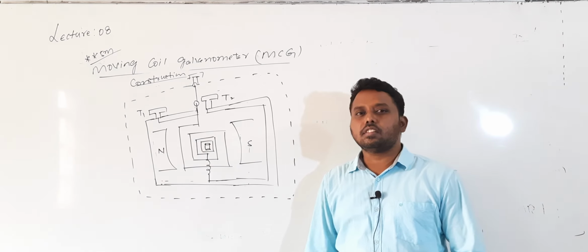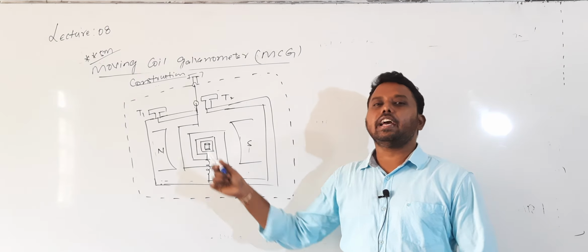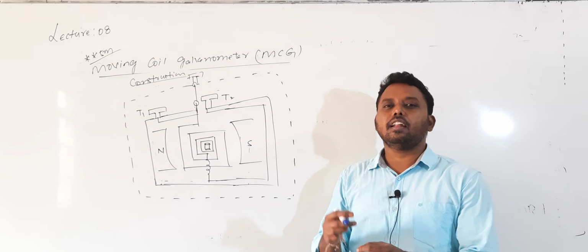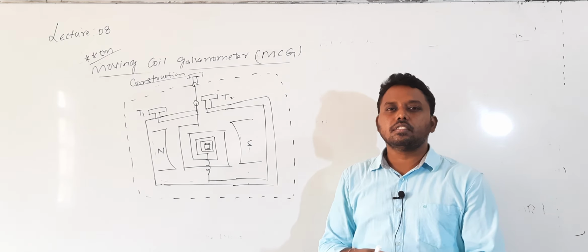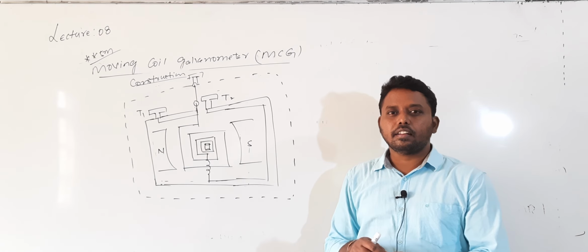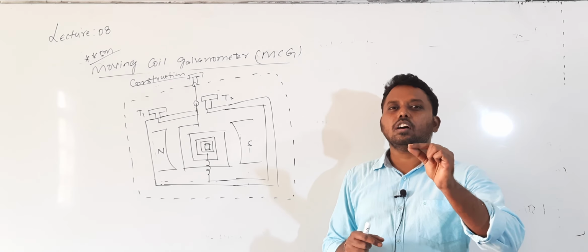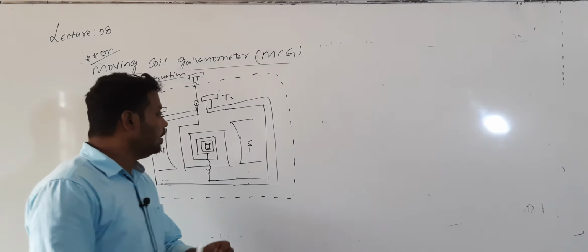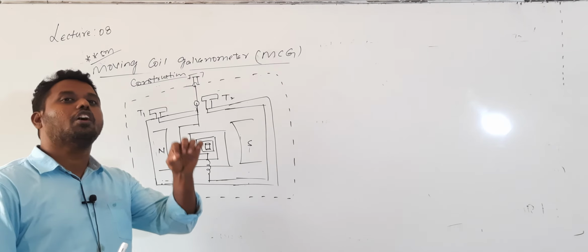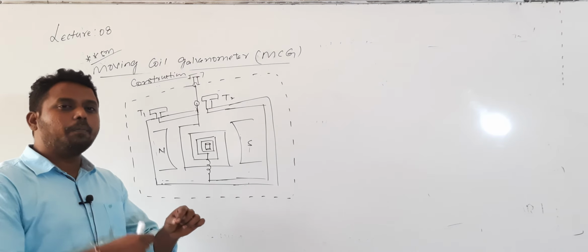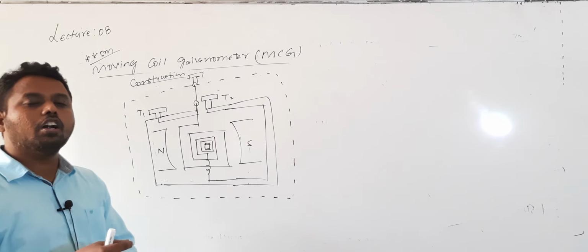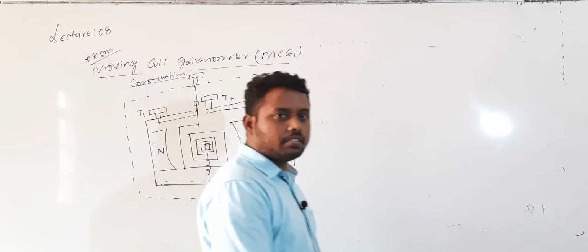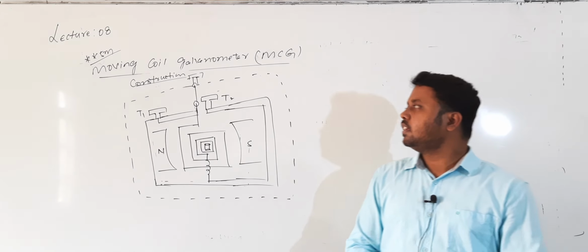So what does it consist of? It consists of one rectangular coil of a large number of turns of insulated copper wire. That copper wire is wound on a non-magnetic frame like brass.